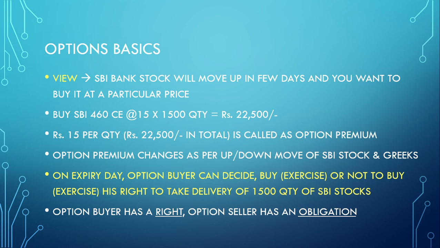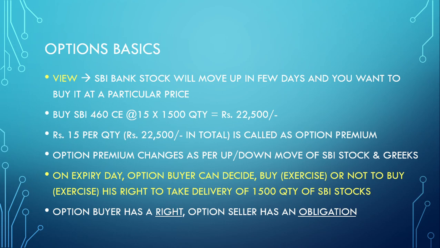So the option buyer has the option to exercise or not exercise his right to take delivery of 1500 quantity of SBI stock. In a nutshell, the option buyer has a right that he may or may not buy the SBI stock on the expiry day. However, if he decides, the option seller has an obligation to give it. The option seller who has sold 460 call options is entering into a contract and agreement that he will give the option buyer SBI stock of 1500 quantity at 460 on the expiry day.